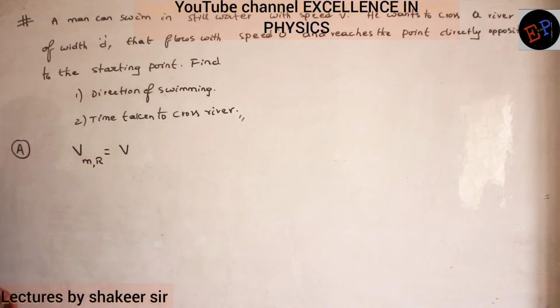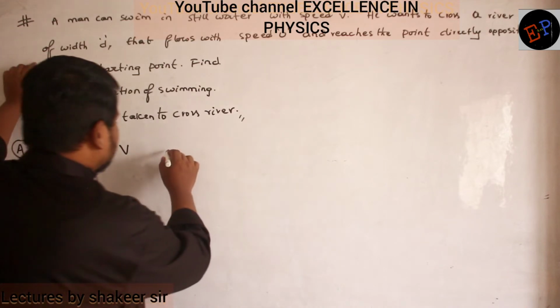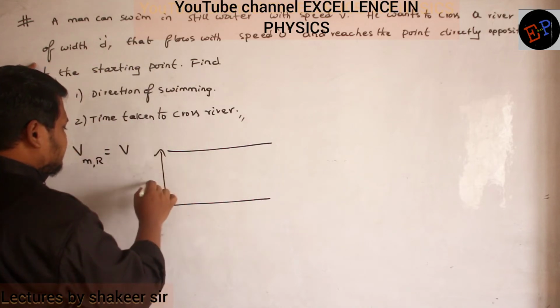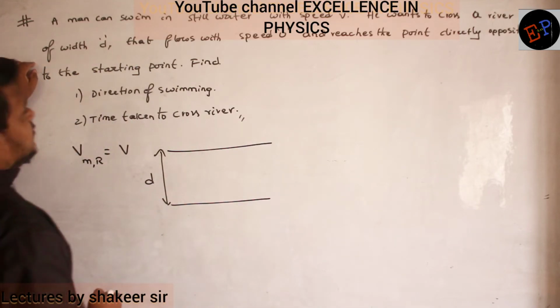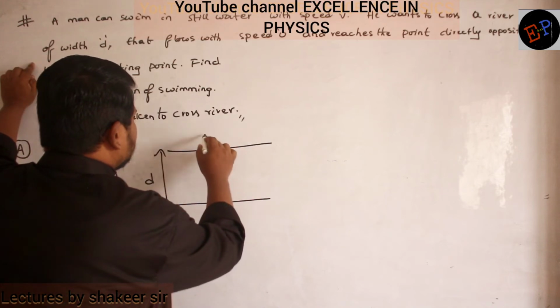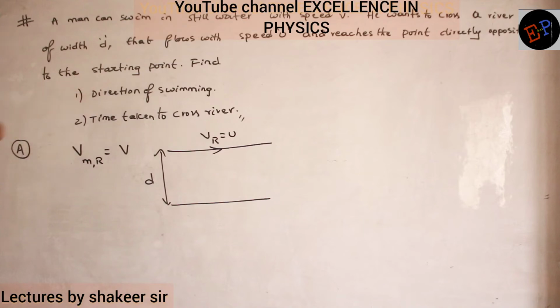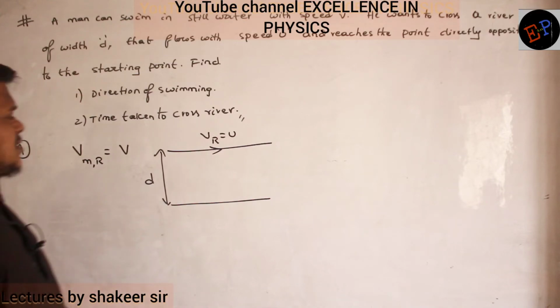Okay. So therefore velocity of man with respect to river is how much? It is v. Okay. So he wants to cross a river of width d. So consider this is a river. And what is the width of the river? Width of the river is d. That flows with a speed of u. So velocity of the river is how much? Velocity of the river is u. And reaches the point directly opposite to the starting point.